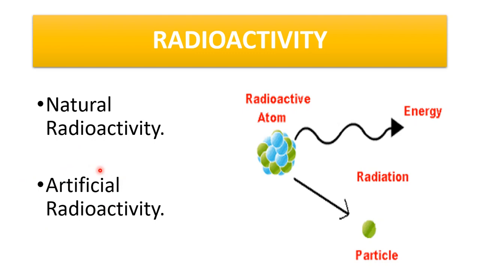The second type is artificial radioactivity. It is the process in which a stable, non-radioactive nucleus is changed into an unstable radioactive nucleus by bombardment with fast moving particles such as alpha particles, neutrons, and protons. The rays which come from this process are called artificial radioactive rays, and it is a non-spontaneous emission. So it is called artificial radioactivity.